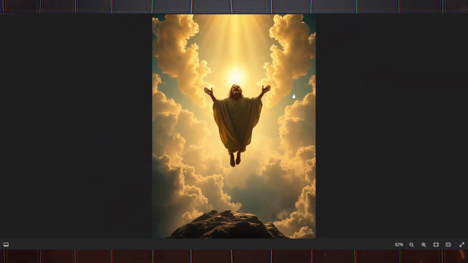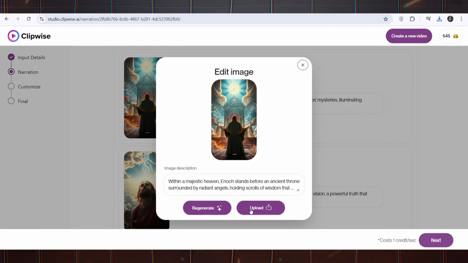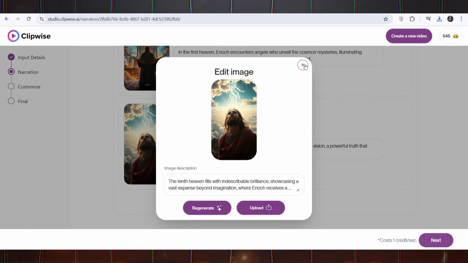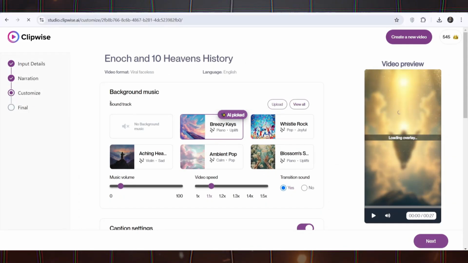After selecting the voice and avatar, Clipwise AI automatically prepares all the images and details of the video. If you don't like some of the images, you can change or recreate them to have more accurate content. Click on the next option. Add music, subtitles, and special effects to complete your video.